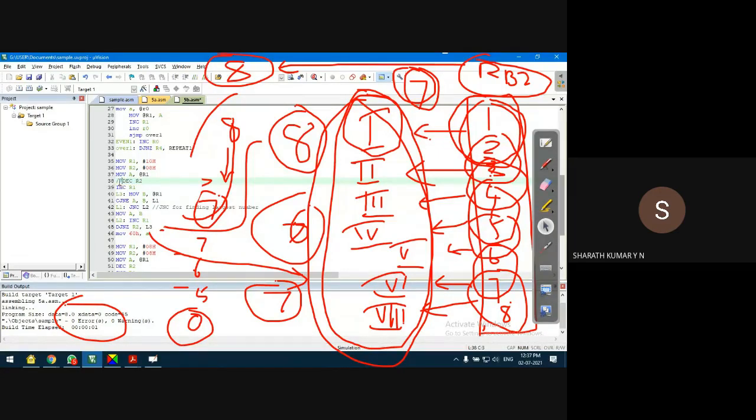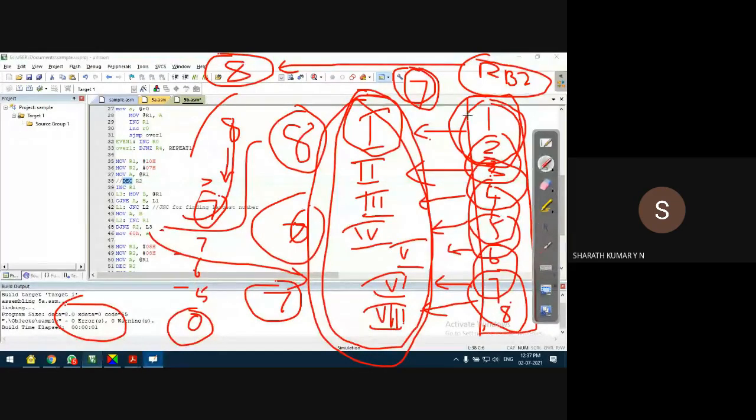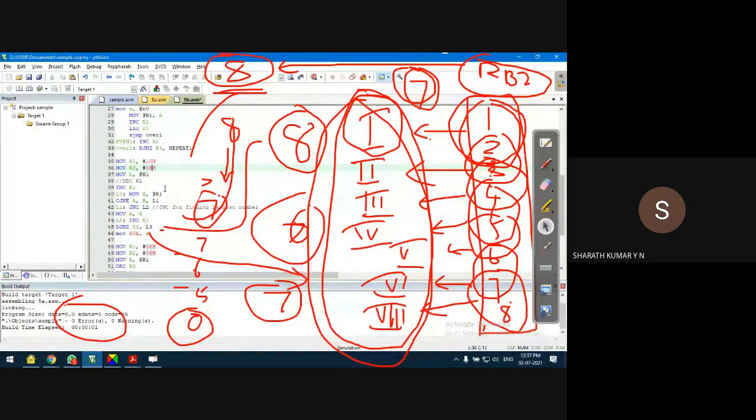Remove this decrement R2 line. Try with R2 as 8. Let's see what happens. If that gives a wrong result, you can reduce R2 to 7, run the program, and delete this line. Ideally, that should work. But my intention was, as I just explained, since we are dealing with a register bank that has 8 registers, I took R2 as 8, to not have any confusion. Very simple. So for the number of comparisons to be 7, we have to decrement it by 1.